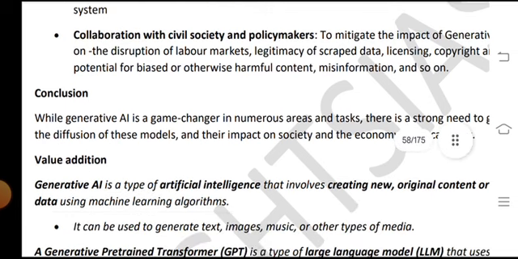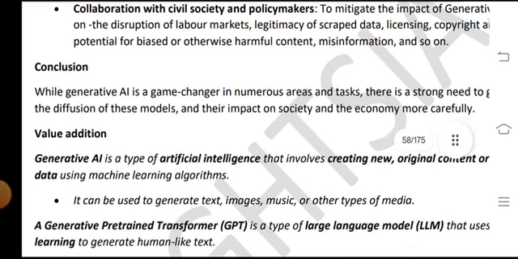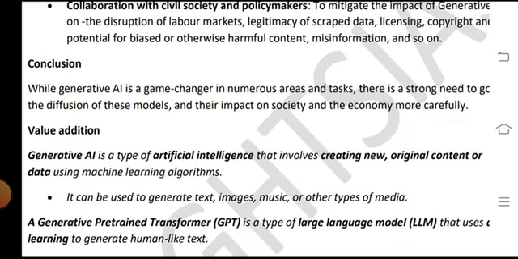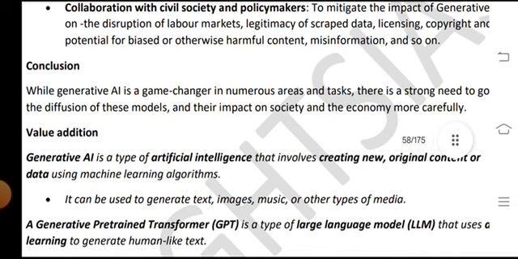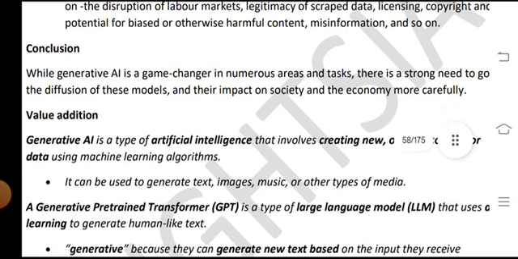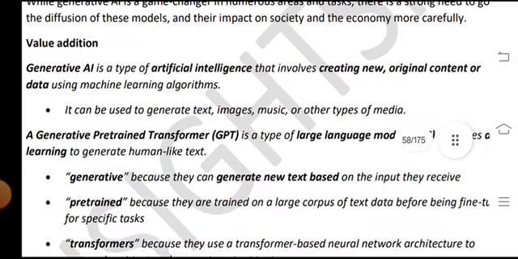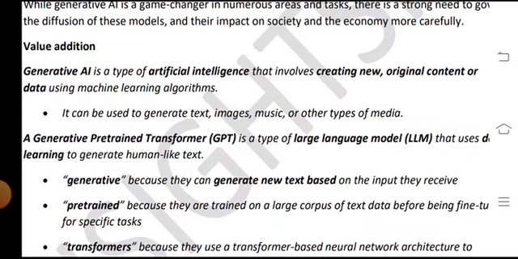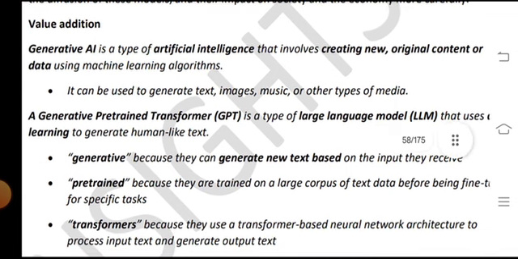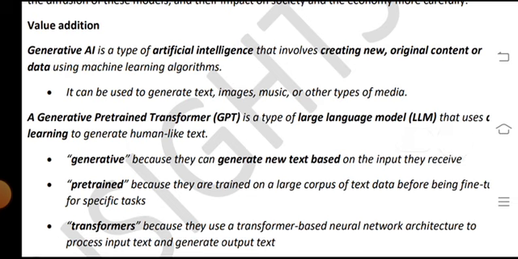While generative AI is a game changer in many areas and tasks, there is a strong need to govern the diffusion of these models and their impact on society and the economy, with more careful value additions. Generative AI is a type of artificial intelligence that involves creating new and original content from data using machine learning algorithms. It can be used to generate text, images, music or other types of media.